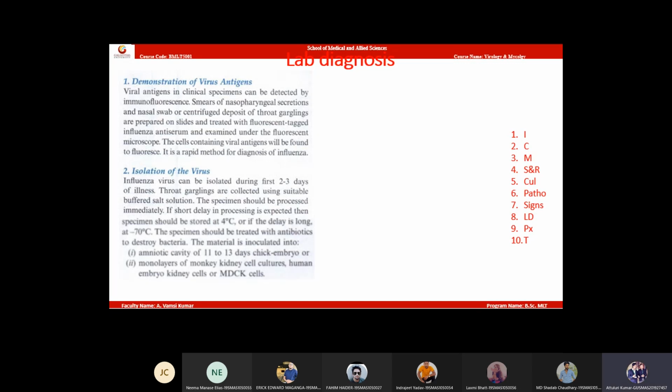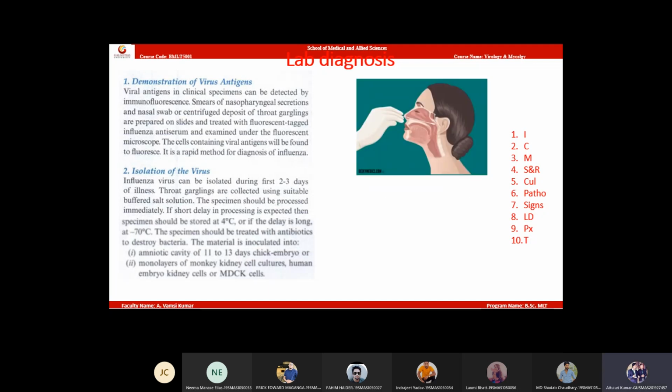Immunofluorescence test by using nasopharyngeal swab. From nasopharyngeal swab, okay? This is the rapid test. Yes, Manish? For screening purposes. Okay. So this is how a nasopharyngeal swab looks like. You need to keep a swab in. How many of you have done a COVID test? The same COVID test. Here it is an influenza test.